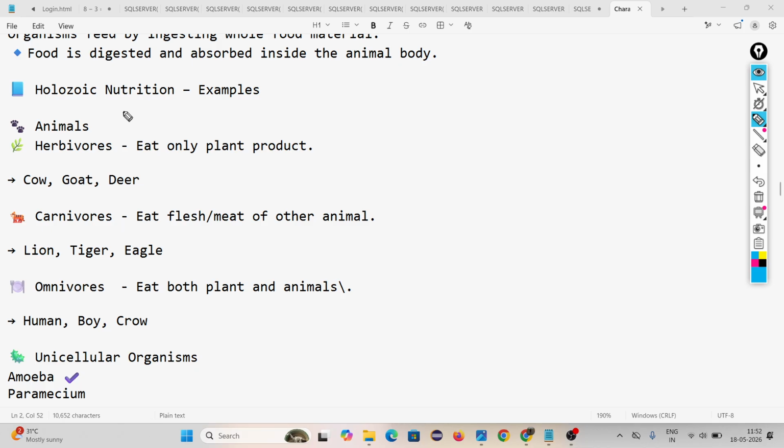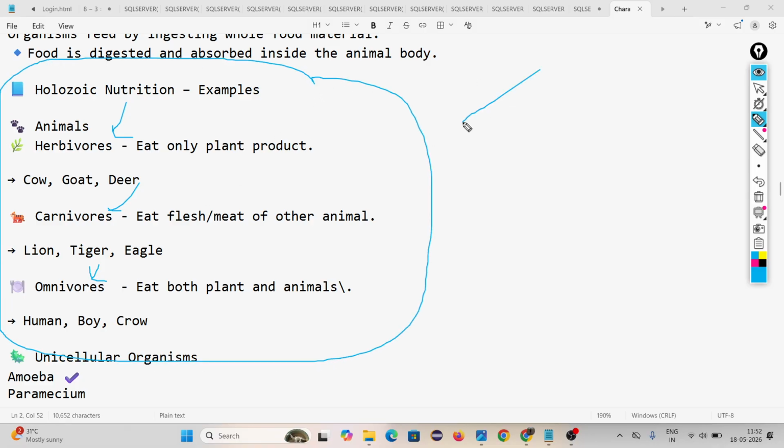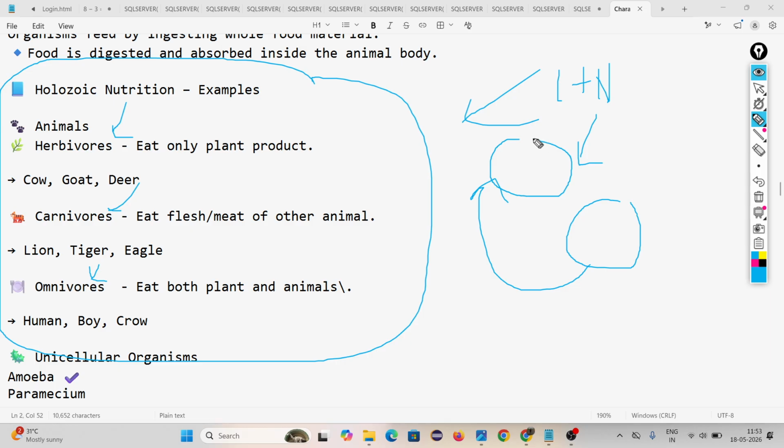Look, you know about herbivorous, carnivorous, omnivorous, all come under holozoic nutrition. All these organisms perform holozoic nutrition. So that means human beings perform holozoic nutrition, because first thing, we never make our food on our own. We always depend upon plants or other organisms. Second thing, we take complex food and inside our body this complex food is converted into simpler food.